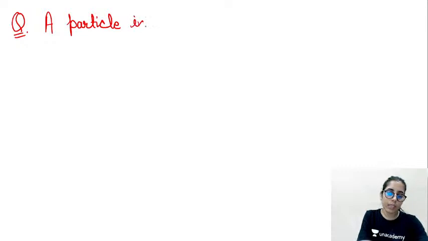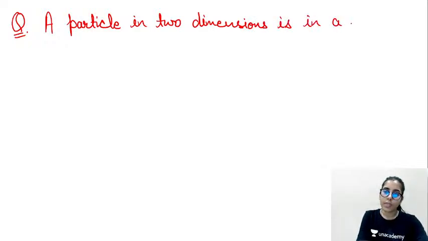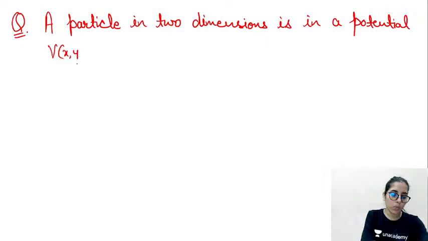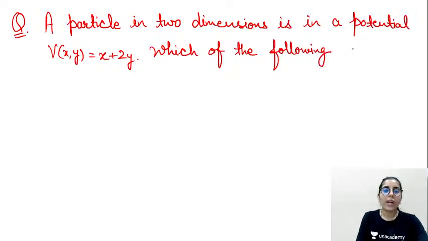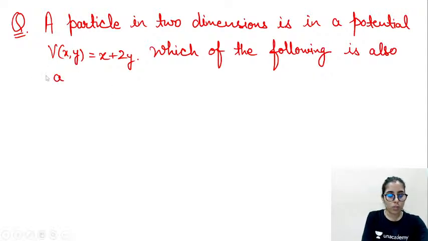A particle in 2 dimensions is in a potential Vxy is equal to x plus 2y, and which of the following, apart from the total energy of the particle, is also a conserved quantity or constant of motion. It's based on a trick.